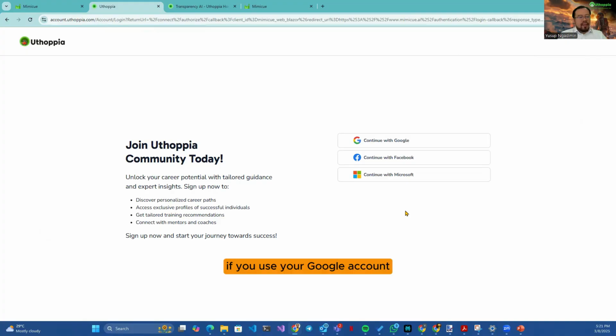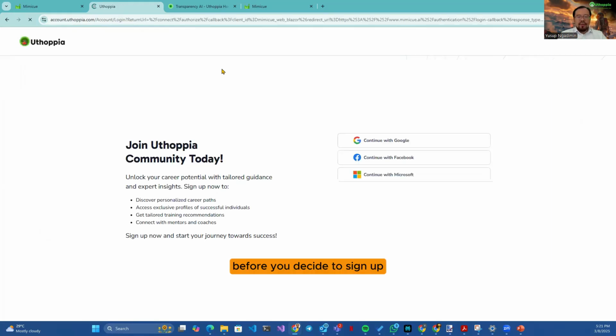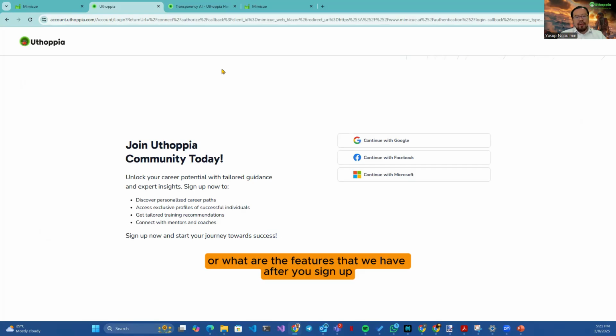If you use your Google account, you just need to remember how to log into Google. And with that, you can log into our AI. Right, I will stop here first, and I want you to explore all the recommendations shown to you before you decide to sign up. And I will show you more videos on the features that we have after you sign up.